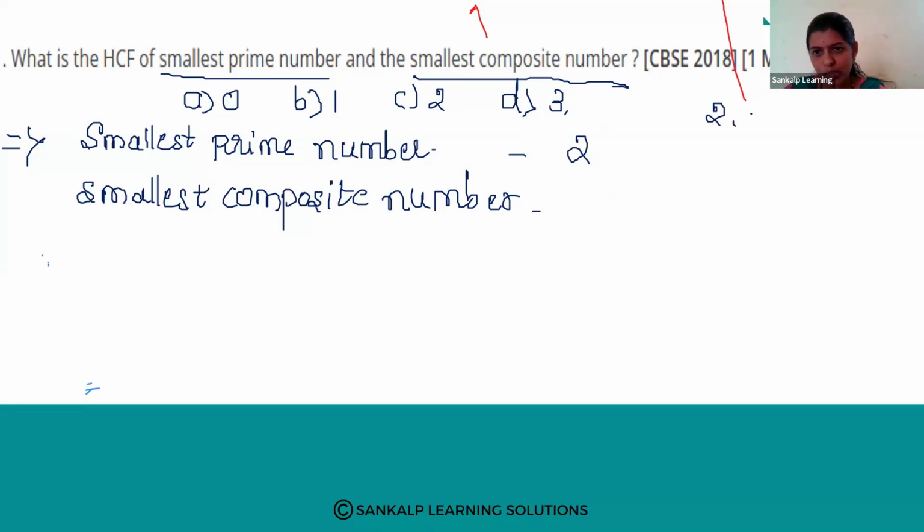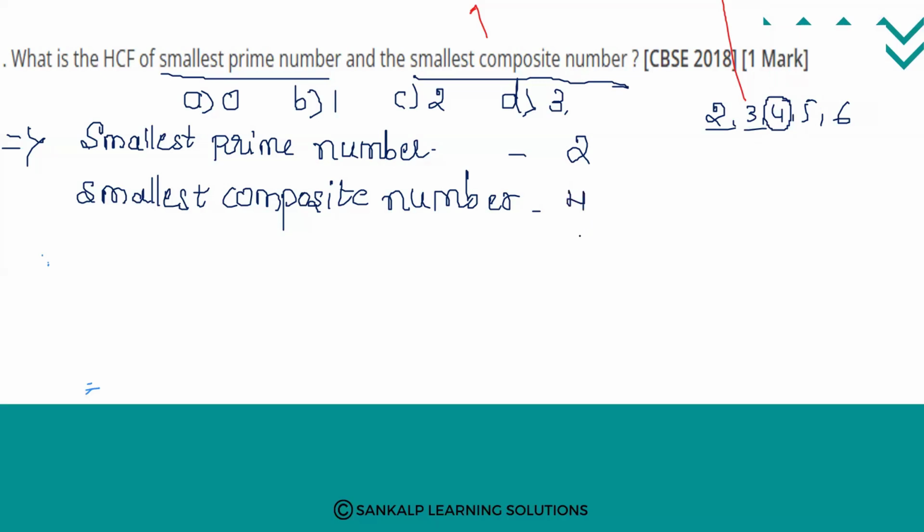See, if I write 2, 3, 4, 5, 6. So 2 is a prime number and 3 is also a prime number. 4 is a composite number. That means 4 itself is the smallest composite number. So the numbers that come before 4 are prime numbers. 4 is a composite number.